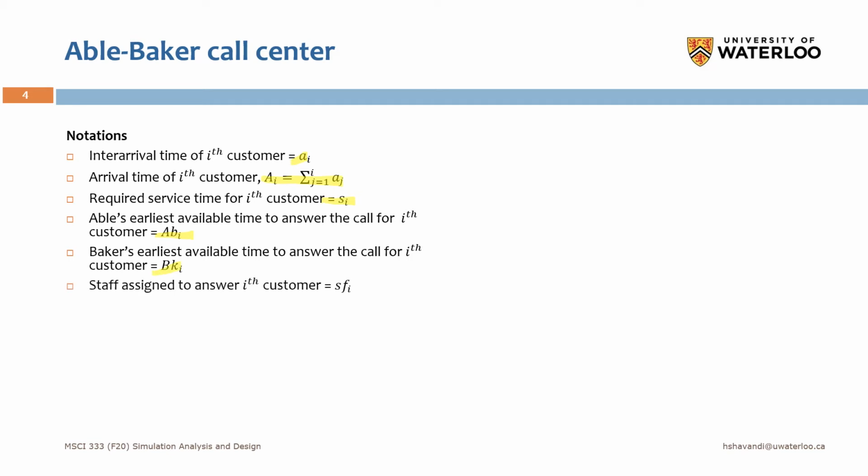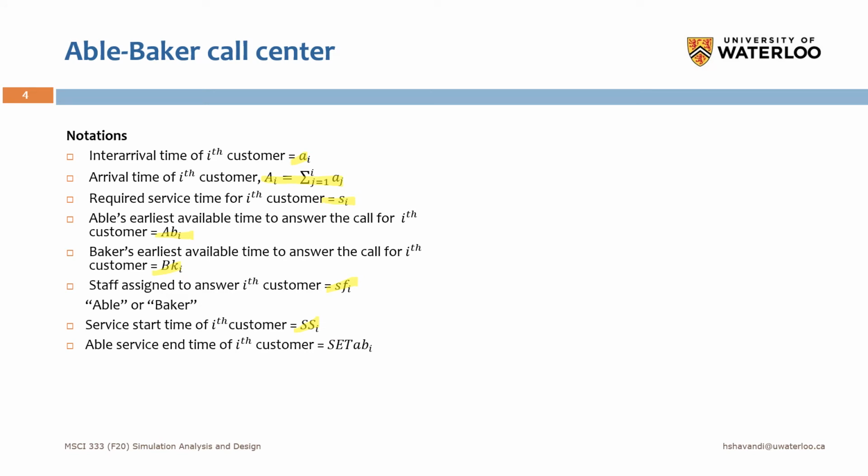Then based on the availabilities, we assign a staff, we assign a server to answer the ith customer, and we show this by SFI, staff assign. It could be Able or Baker. The service start time of the ith customer, we show this by SSI. The service end time for a call depends on the server, right?